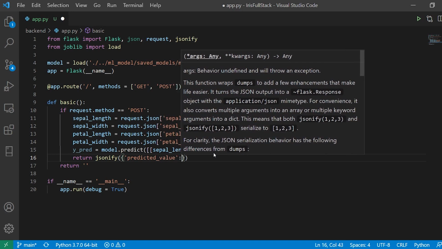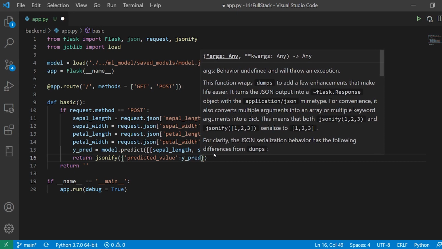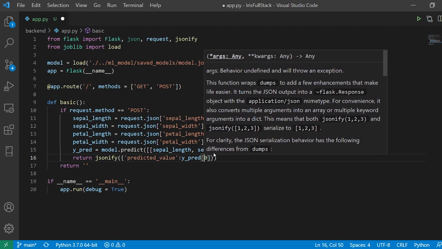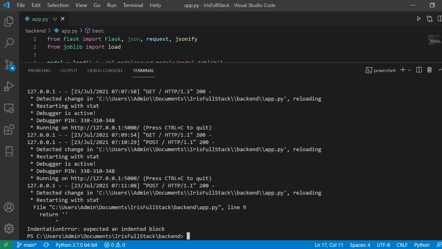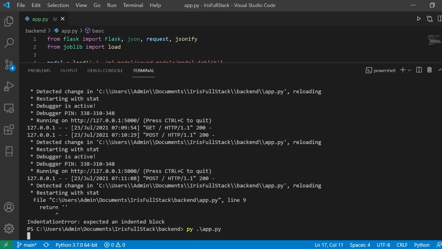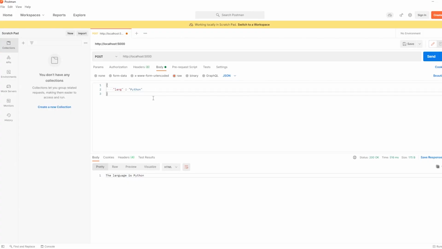value. Okay, so it is going to be a form of list, in array form. So I'll say ypred with the 0th value. That is going to give me my value. And okay, I'll save my file. And here the server has actually crashed, and it is up and running. Now I'll go to Postman.